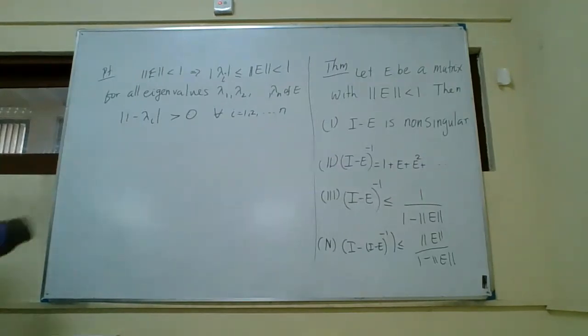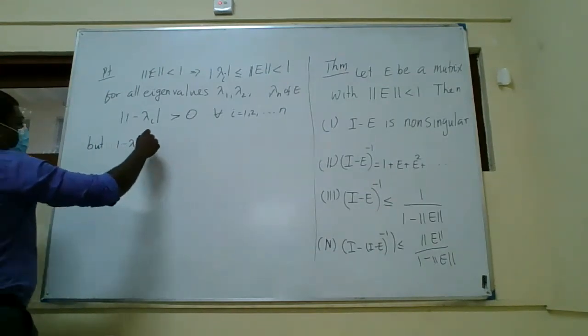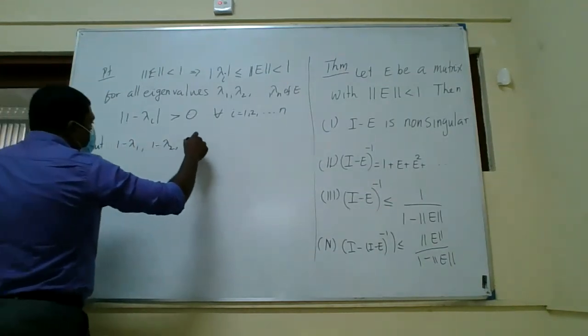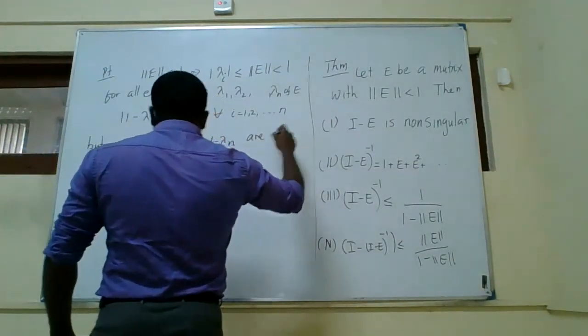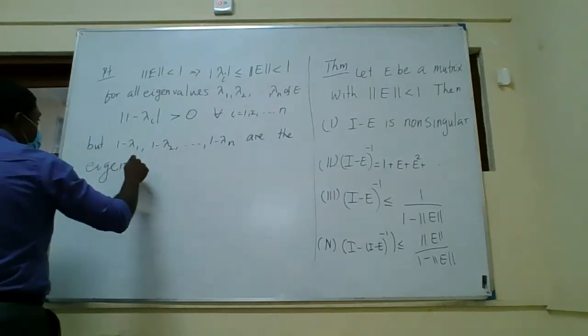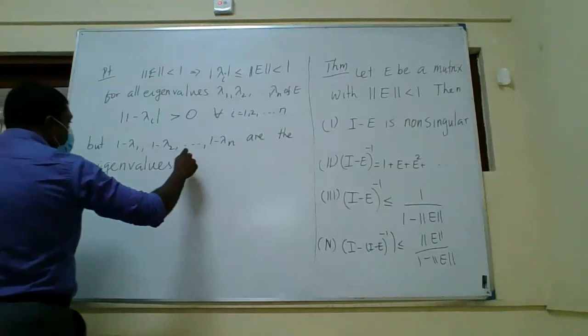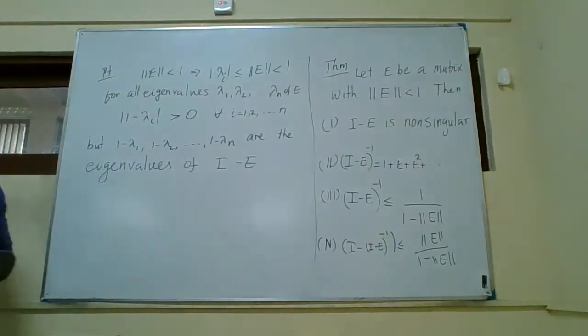But I minus E, its eigenvalues are 1 minus lambda 1, 1 minus lambda 2, up to 1 minus lambda n. But they are non-zero.